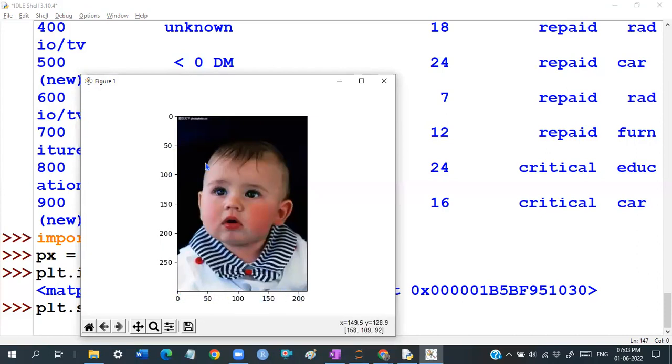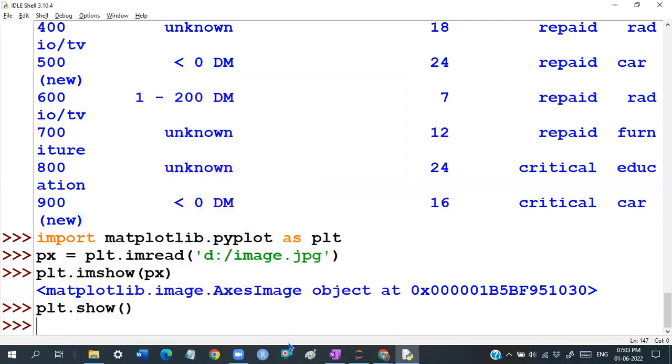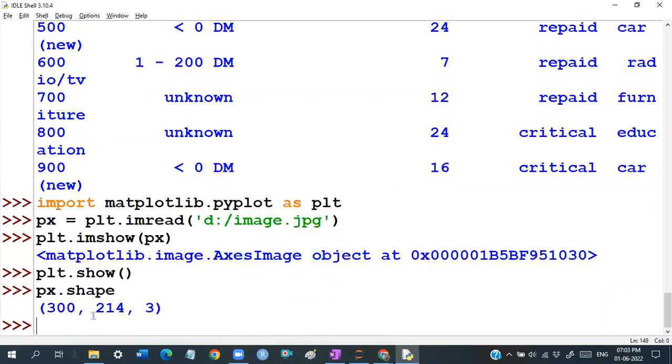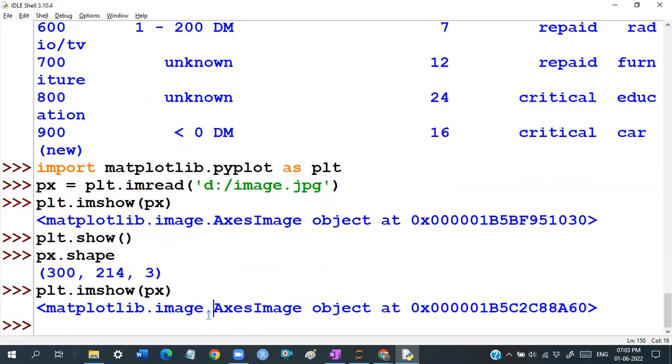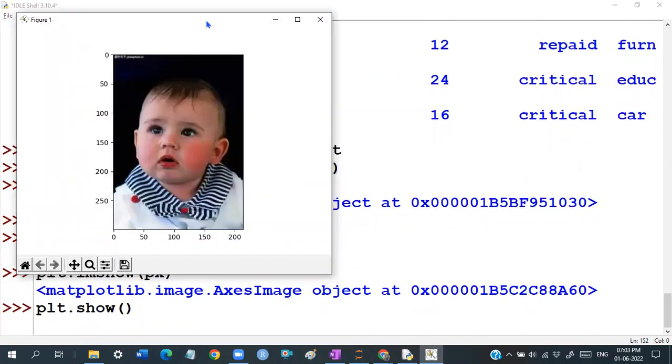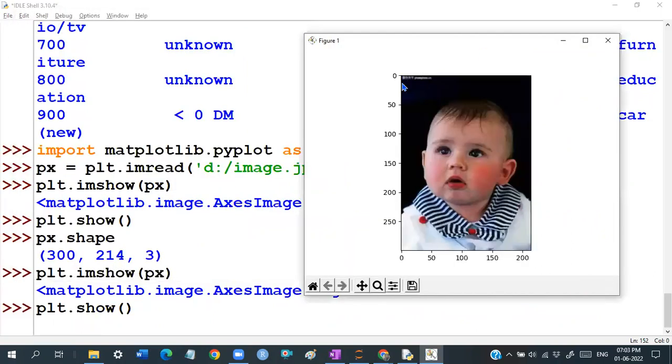It's nothing but the size, height. It's not a big thing at all. px.shape. If you see, it is containing 300 and 214, guys. Sorry, don't worry about that. plt.show. So the height is going to be 300 and the width is going to be 300, guys. You can see there.